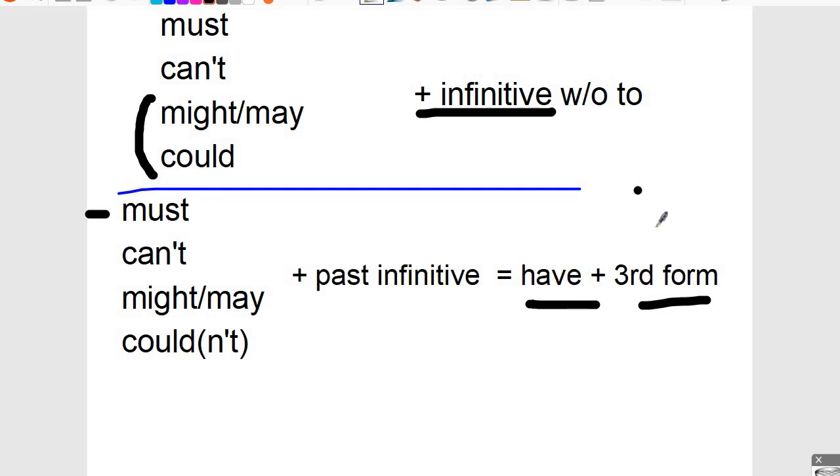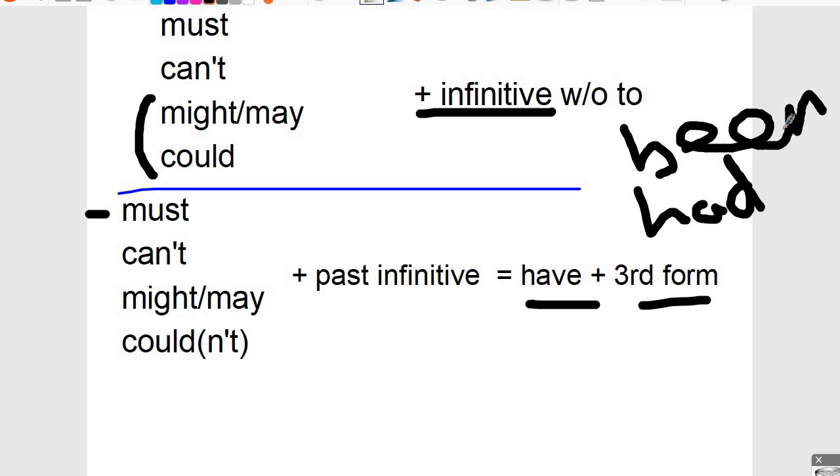And then the third form, you can use had. So he must have had an accident or been. He must have been ill. Can't is the opposite. So you are sure that that's not possible, or that didn't happen in the past. He can't have done it. He can't have been sick. I saw him running this morning. And could, might, and may, it is possible. I don't know. He may have had an accident. He may have come across someone. He may have had an emergency.